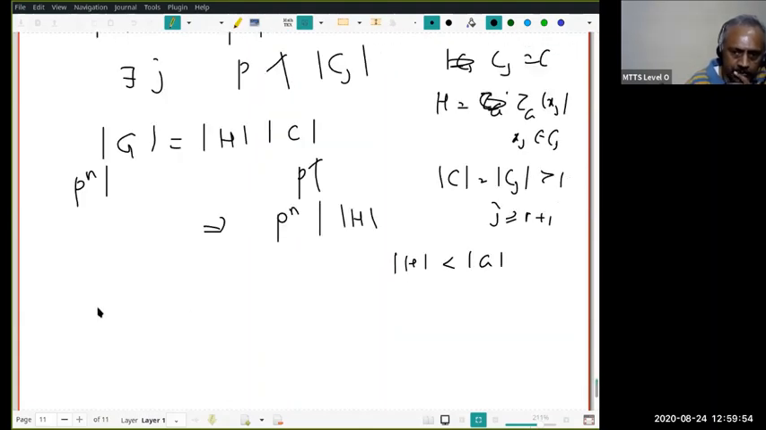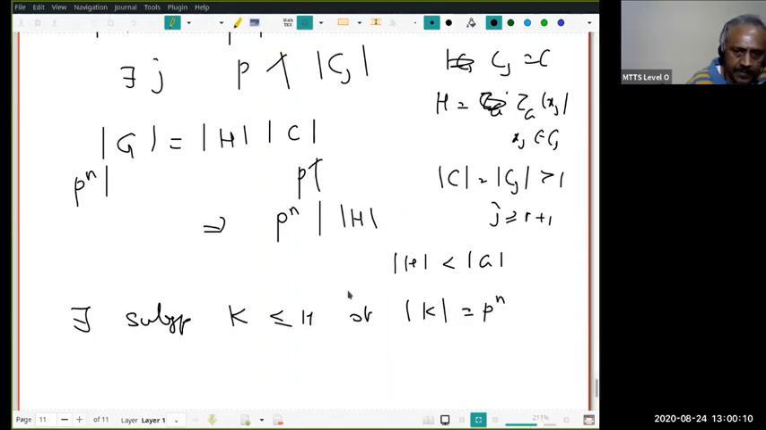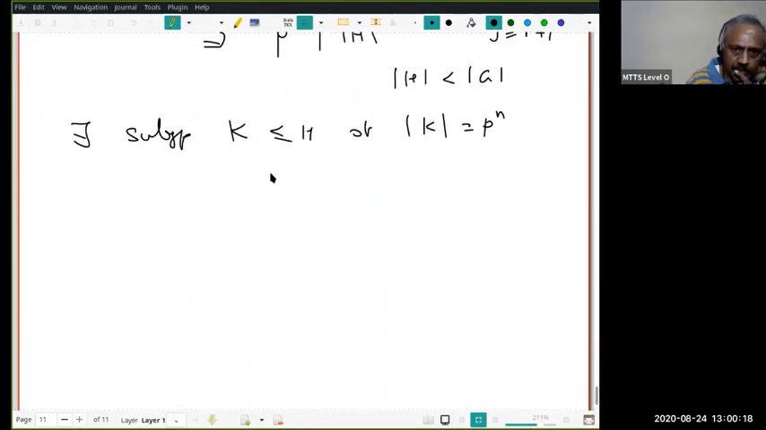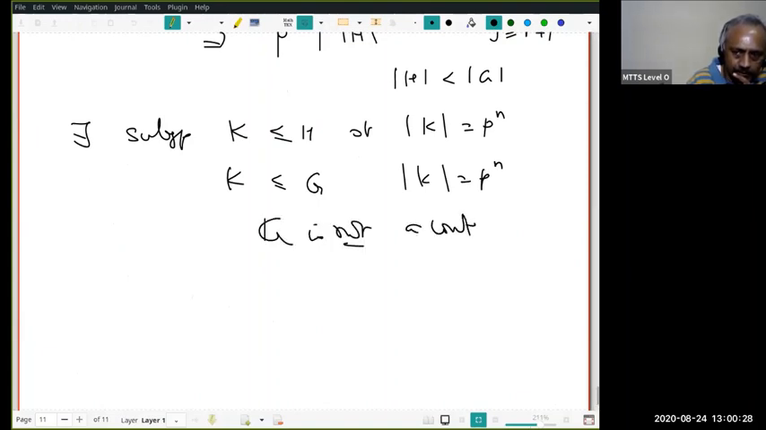Therefore, what do I know? Since G is a minimal counterexample, H is not a counterexample. That means there exists a subgroup, call it K of H, so that order of K equals P power n. So in this case also, I have shown that K is a subgroup of H, and hence a subgroup of G, with order P power n. That means what? G is not a counterexample. So again a contradiction. You see that?